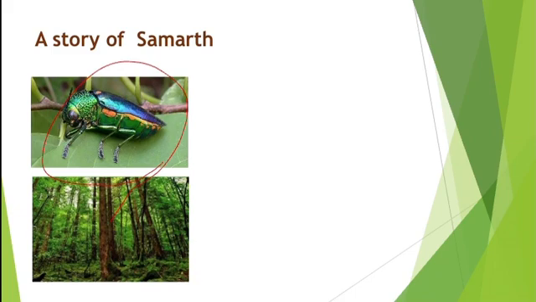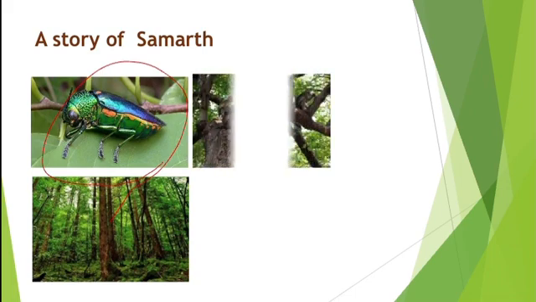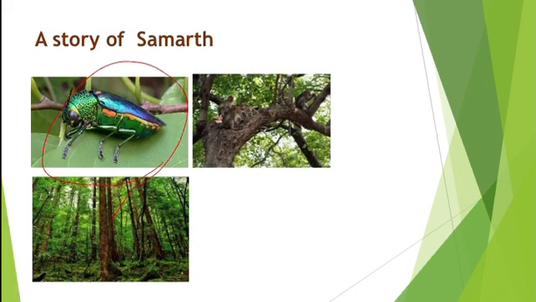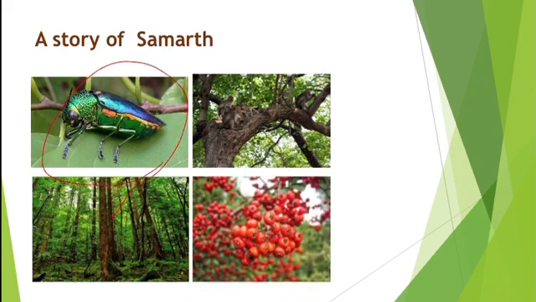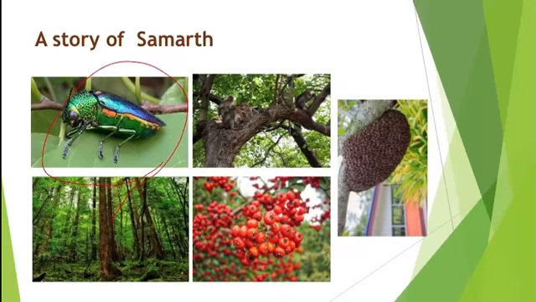He could find many birds on the trees. He could see the monkeys climbing on the trees, taking huge steps. They were eating the berries. Then they were climbing the huge trees. On one of the branches, there was a huge beehive. Beehive, do you know? What do we get from a beehive? Honey, right?